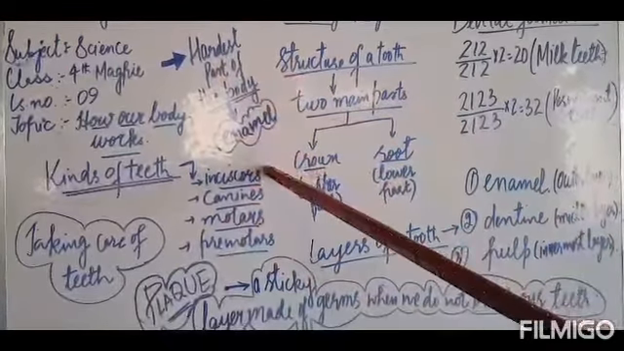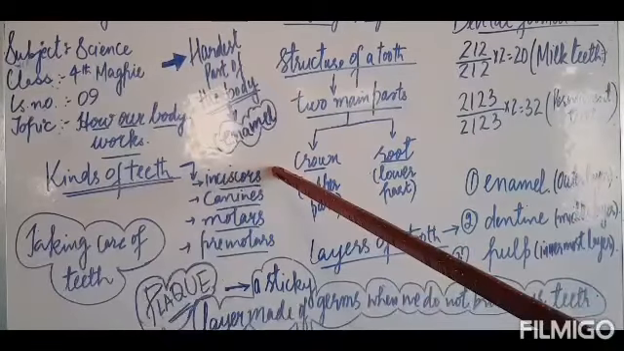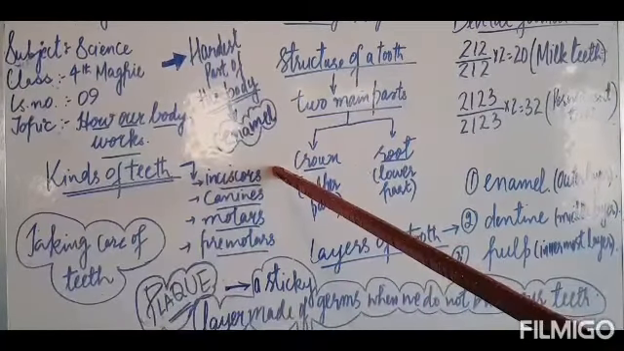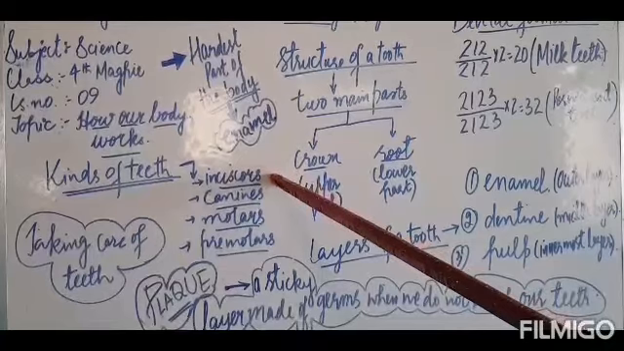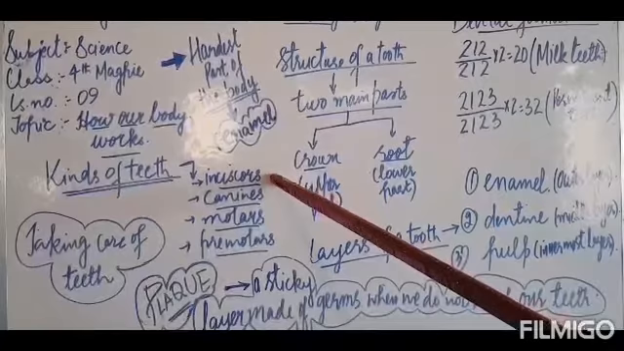First, let us learn about the incisors. The 4 front teeth present in each jaw are called incisors, and we use incisors to bite the food.